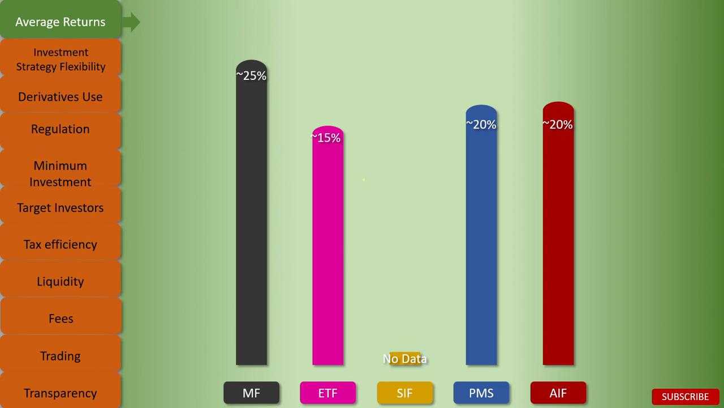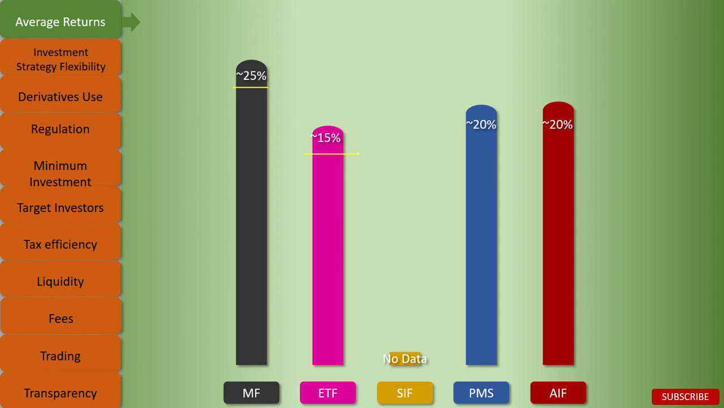Mutual funds, ETFs, SIFs, PMS, and AIFs. So for mutual funds, the average returns are approximately 25%. Now this is a ballpark number. This varies significantly depending upon the type of mutual fund. What I have done is I have taken an approximation or an average of the top 10 mutual funds available in the Indian market. This is just to give a comparison between these. These numbers may be way off depending upon the product that you choose, but this is just to give the comparison. So the mutual funds' approximate returns are 25%.